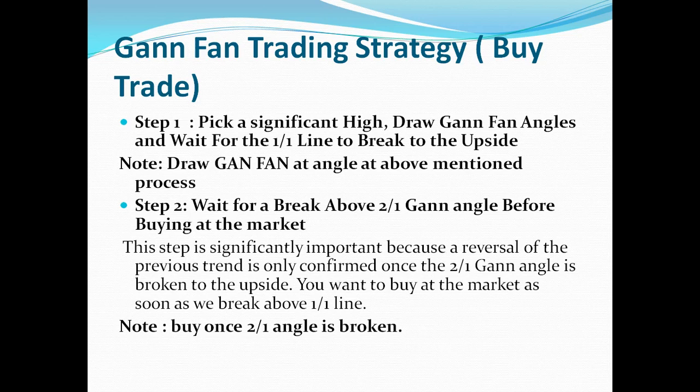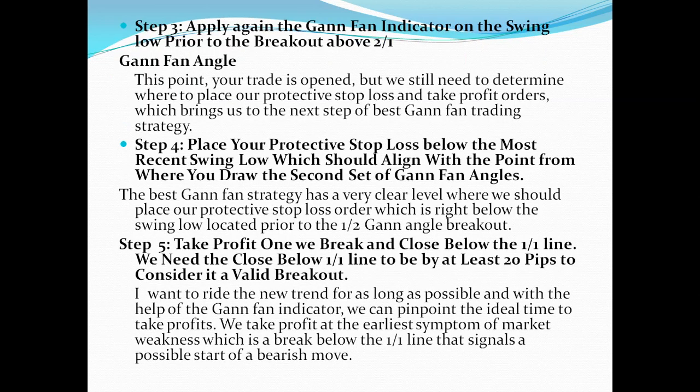This step is significantly important because a reversal of the previous trend is confirmed once the 2 by 1 Gann angle is broken to the upside. You want to buy the market as soon as we break above the line. Note, buy once the 2 by 1 angle is broken.